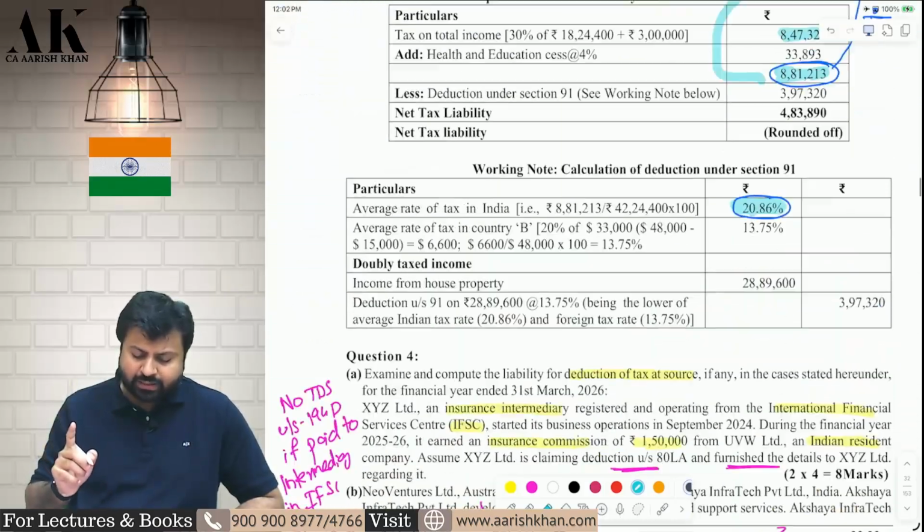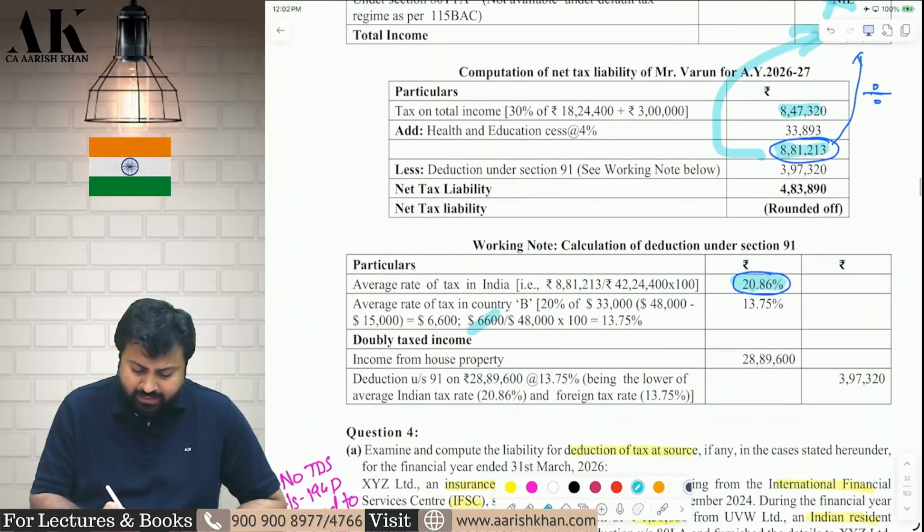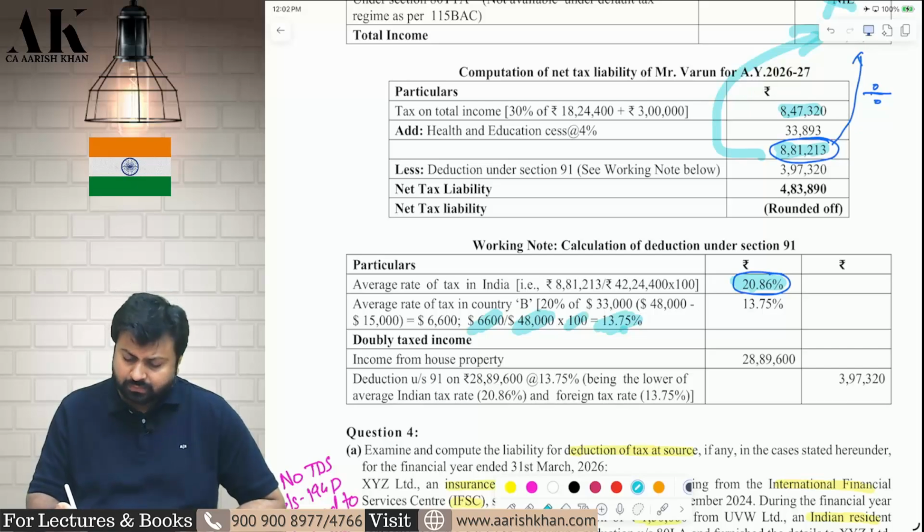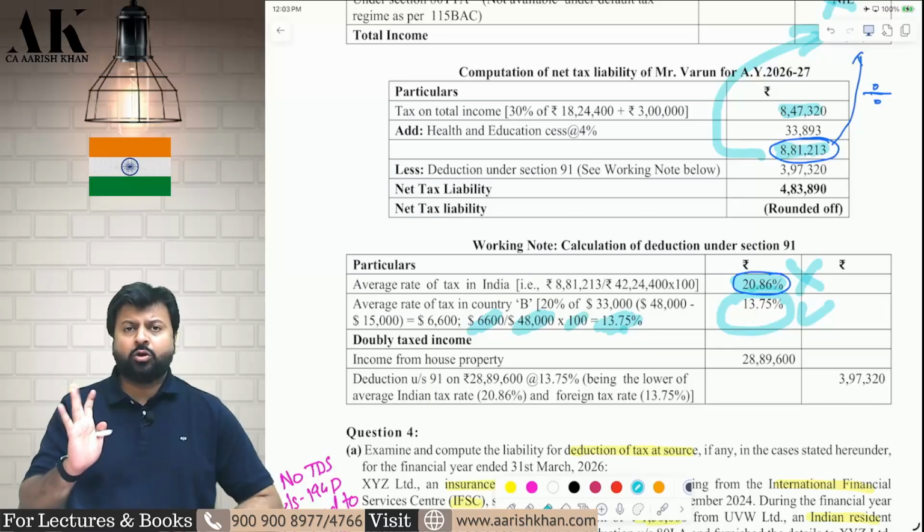And the income in the foreign country is 48,000. So 6,600 is the tax, and 48,000 is the income, multiplied by 100, so 13.75 is the average rate in the foreign country. Therefore, the relief will be 13.75%, not 20.86%. I hope it is clear to all of you.